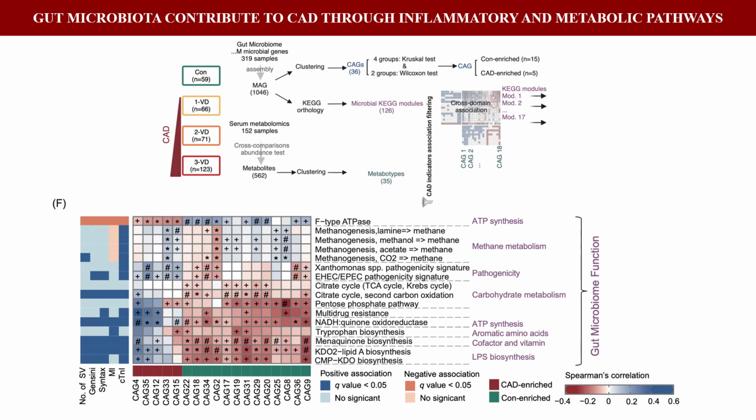Since circulating metabolites act as intermediaries between the gut microbiota and cardiovascular biology, we performed multiomics and cross-domain association integrating disease phenotypes and microbial functional modules. Microbial LPS biosynthesis strongly correlated with CAD progression, and aromatic acid metabolism was associated with thrombotic events.